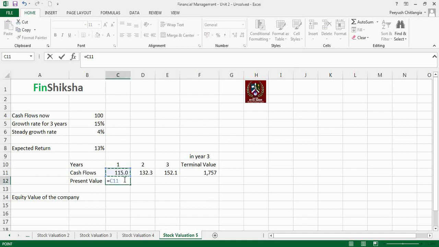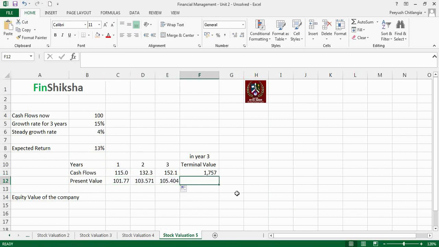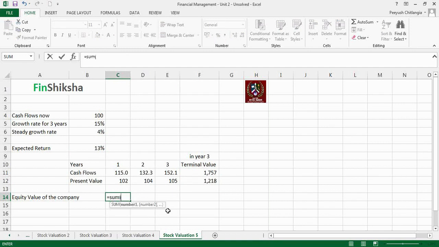So that's 115 divided by 1 plus the expected rate of return raised to the power 1, close bracket, and we just freeze the rate of return, drag it till here, and in the final case we divide this as well by 1 plus 13% raised to the power 3. The last one is, remember, in the third year, so we calculate that as well, and we reformat this in our existing format. Total equity value for the company would be the sum of these cash flows.